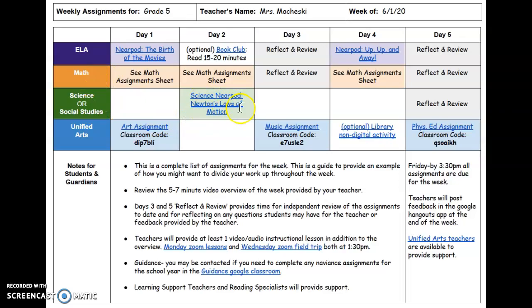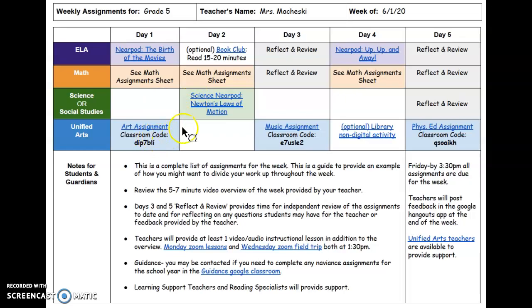This week, we're going to be focusing on science. So this will be our last week working with our science unit, dealing with motion and design. This week's focus is going to be learning about the 3 laws of motion, which Isaac Newton wrote. So your learning objective is, I can describe Newton's 3 laws of motion. So you're going to be watching a video clip and then you'll read a summary and you'll be doing a little activity to summarize what each law of motion is, learning about each one.